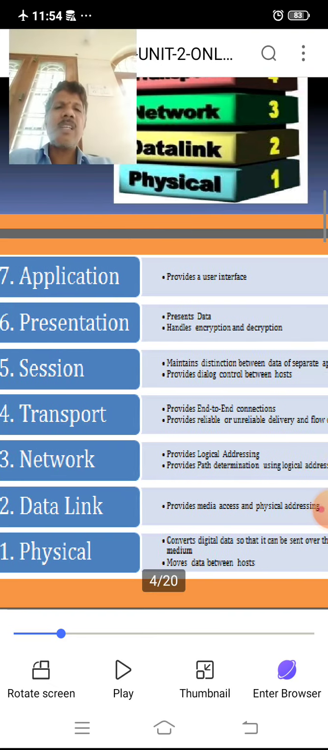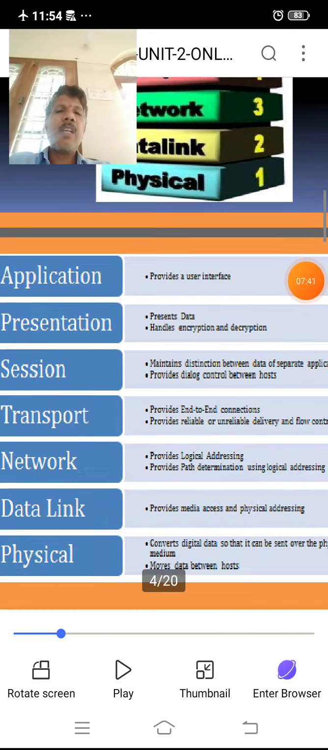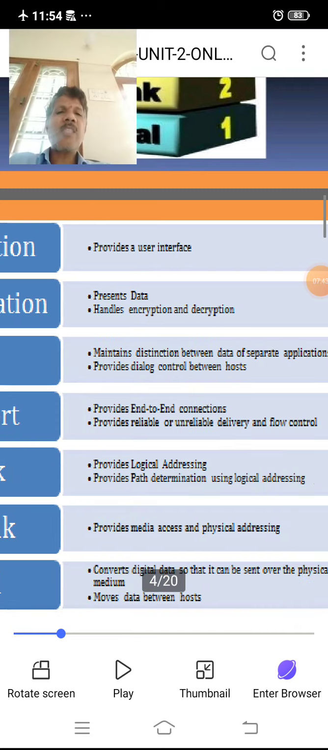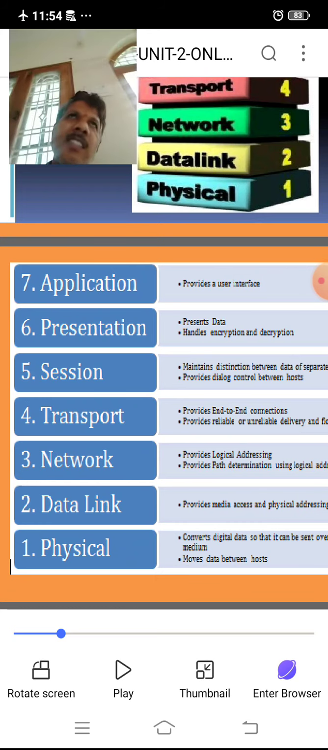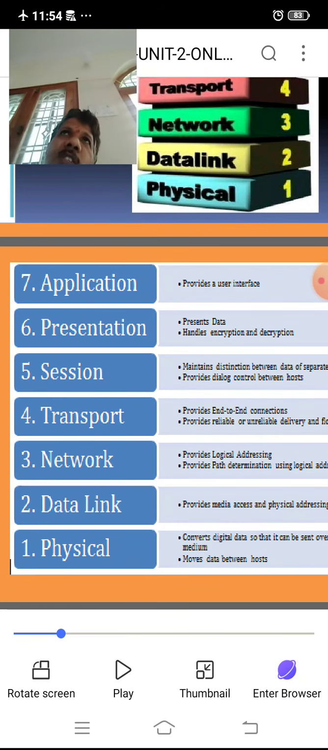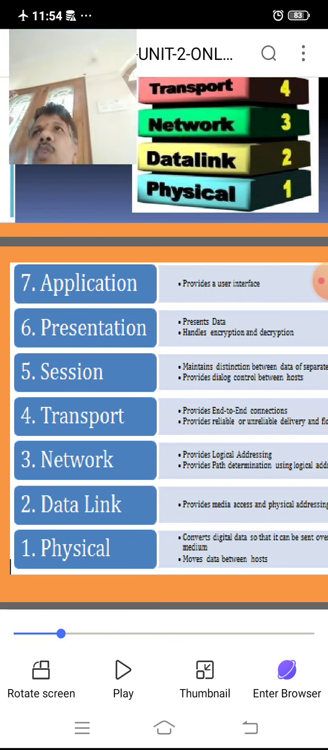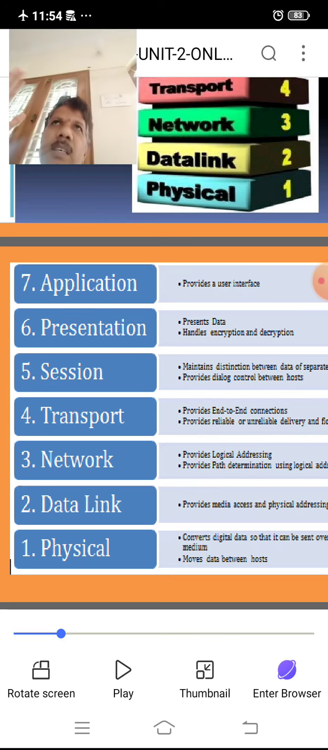Then come to the network layer. What it is doing means it provides logical addressing and path determination using logical addressing. So every host has some address. Here there are two kinds, physical address and logical address. Physical address means location, logical address means identifying through some method, because the entire network is established on different hosts which are in different areas. Such hosts must be identified based on a particular ID. Such an ID is called a logical address.